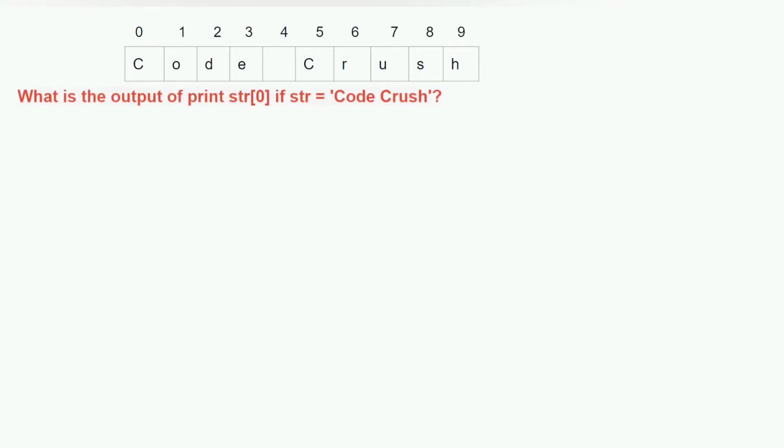Before that, here we have one string, and we know a string is a sequence of characters. All these characters are stored as zeros and ones in binary format in the computer, and the string that we stored is indexed. For each character, we can access that character with the help of an index number. So if you assign the value code crush to a particular variable, that will be of string type. Let me show you in the demo.